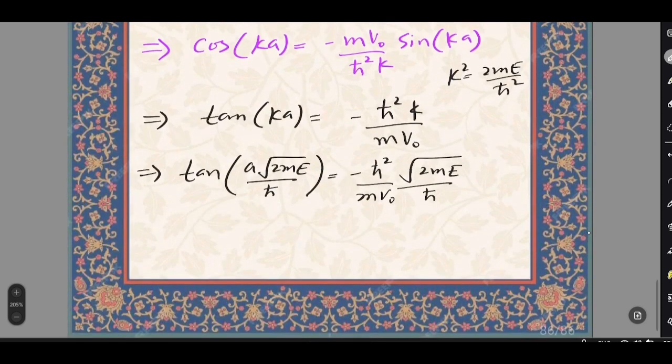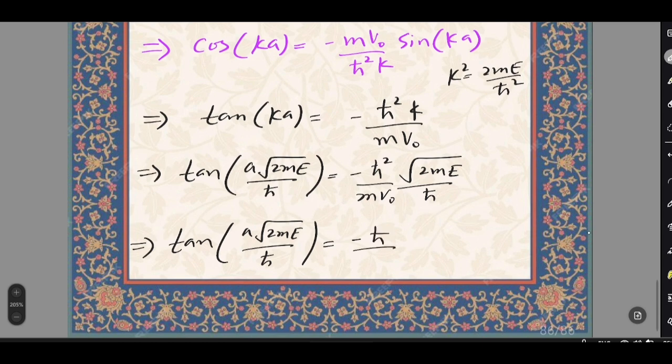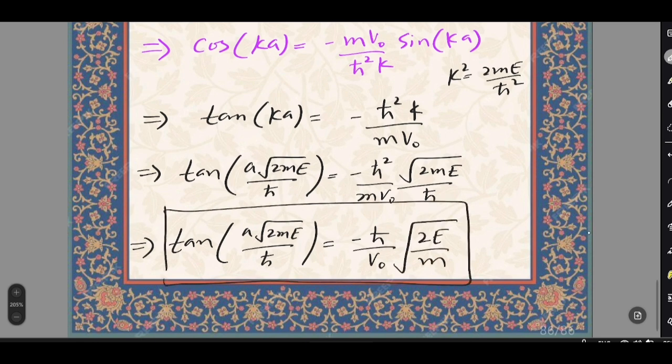So finally we have tan of a times under root 2mE by h cut equals minus h cut by V0 times under root 2E by m. So this will be our final answer.